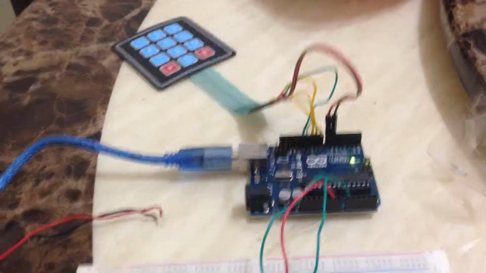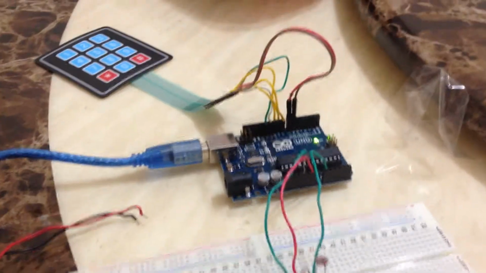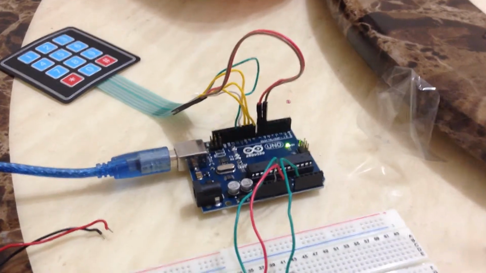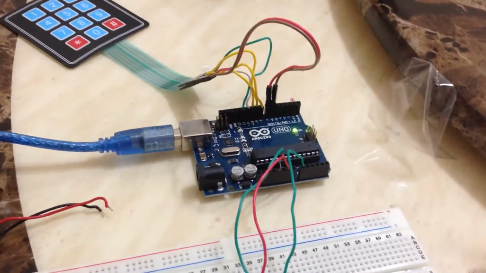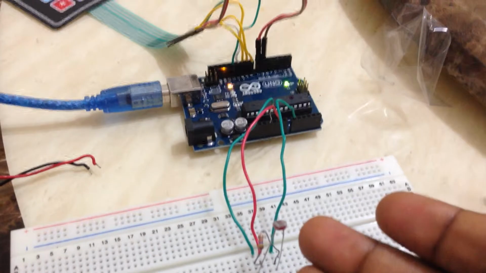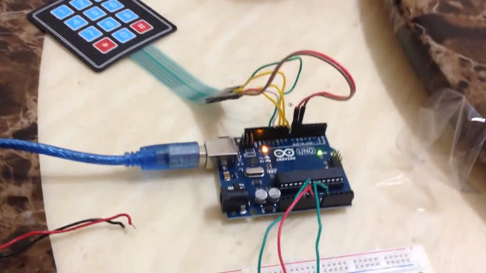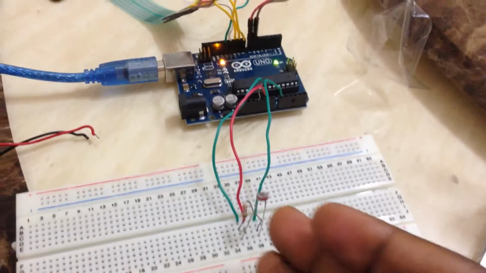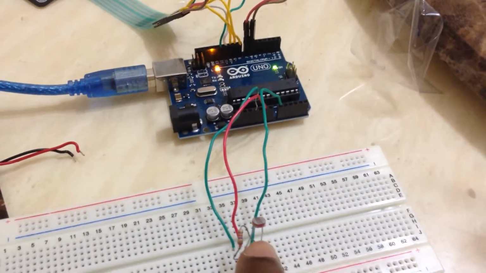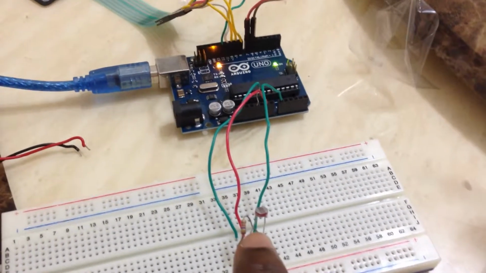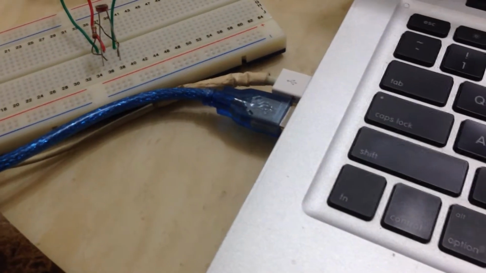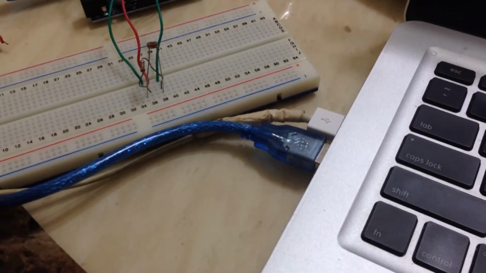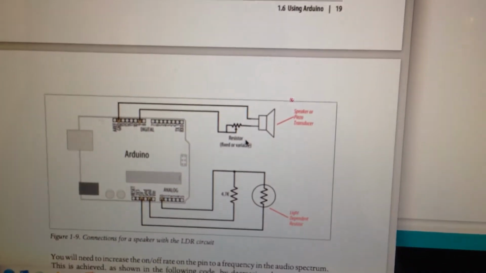Okay, so what you guys are seeing here is the light flashing, and it's flashing at a rate that is in function with the LDR. I mean, this LED is flashing according to the intensity of light that the LDR is receiving. So it's actually a very simple circuit. I can show you guys here. So that's what the circuit looks like.